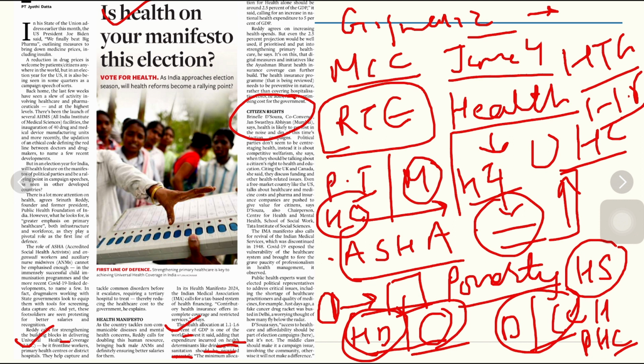Till the time we improve our private healthcare facilities also, innovation and disease cannot be handled in an efficient manner, because we know that the government's ability to spend on health is also limited. As we know, however hard we try, the health expenditure of the government as a percentage of GDP has been 1.1 to 1.6% of GDP. So we need to take care of it.